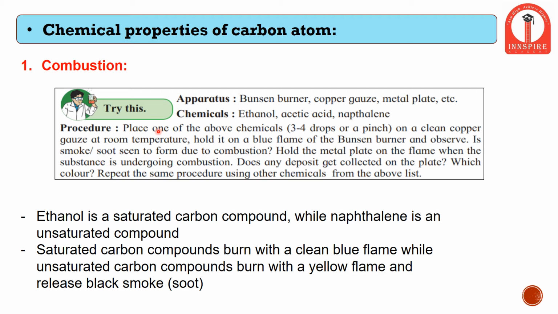So here is a quick experiment wherein we will study how this combustion reaction can be observed. The procedure is to place one of the chemicals, that is ethanol, acetic acid and naphthalene, on a clean copper gauze at room temperature and hold it on a flame. If we take ethanol in a spatula or a spoon and try to burn it on a burner, what are the different observations? Is any gas evolving, or is the color of the flame changing? So what are these observations?